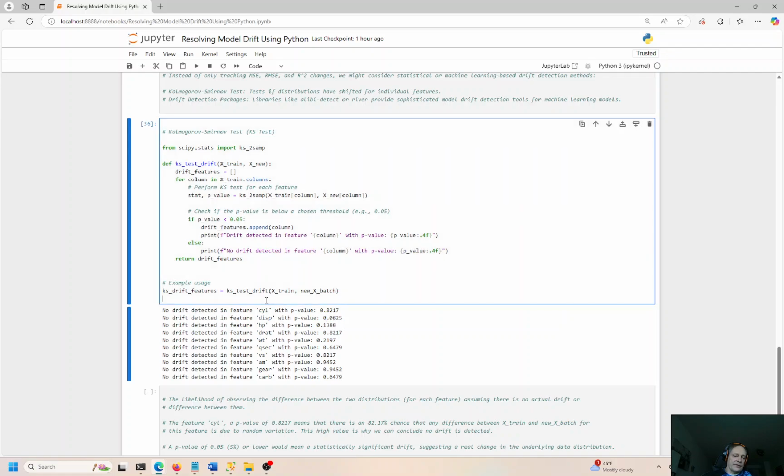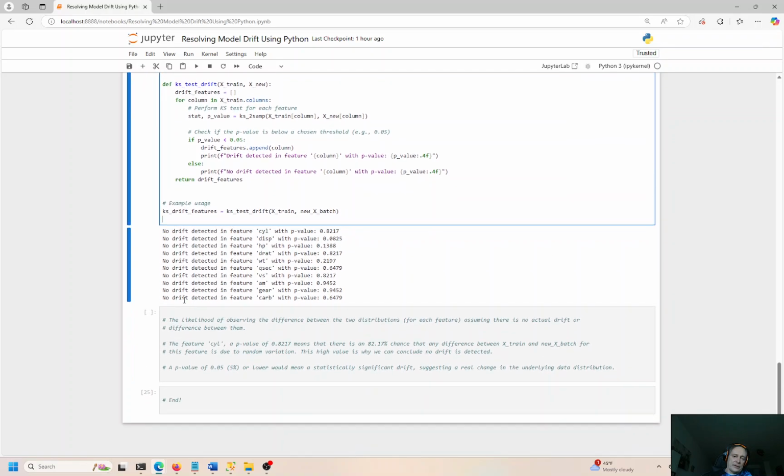I've got a couple other videos where I get into that. But in this case, there was no drift detected, right? So we used the KS test, it's a little bit tricky to say, to determine if there was any drift in the model, and there was not. Okay, so I think we're fine with that. So the likelihood of observing any kind of distribution for each feature could trigger a drift change, right? And we'd have to retrain the model. In this case, we're fine as is. We don't have to do this.